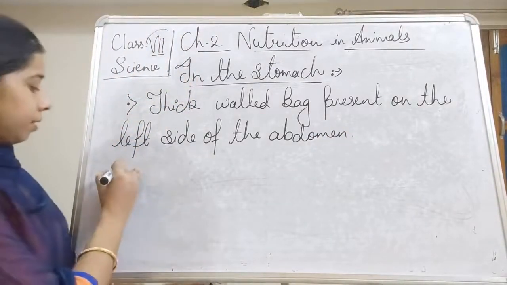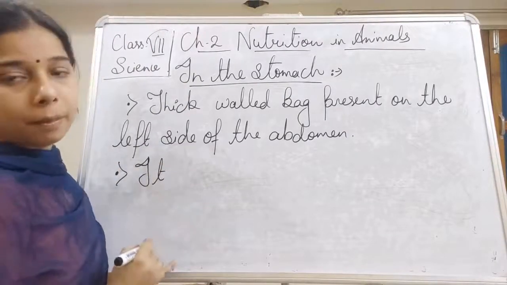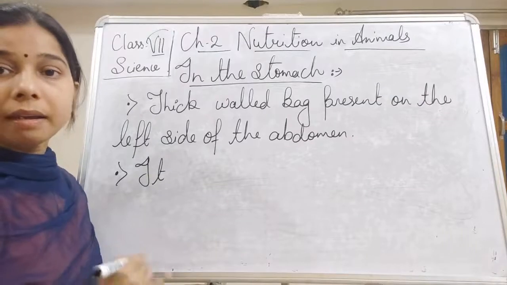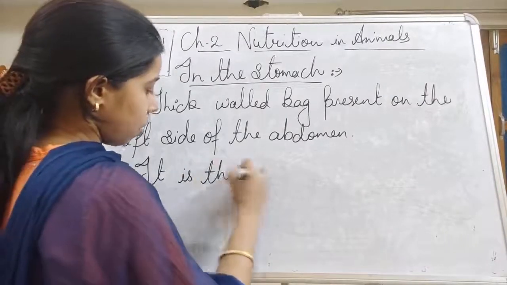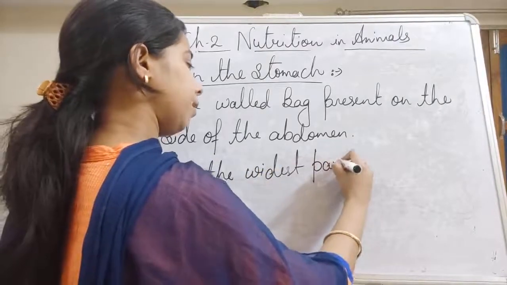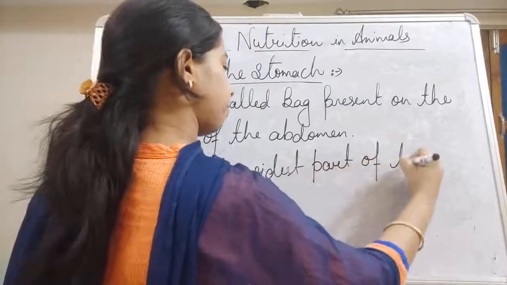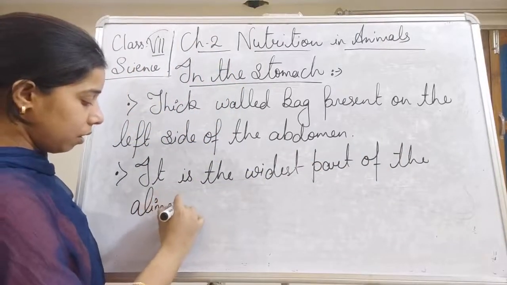Second one, it is the widest part of the alimentary canal.